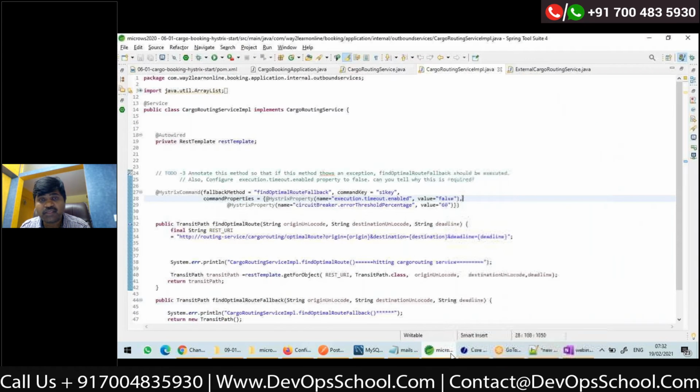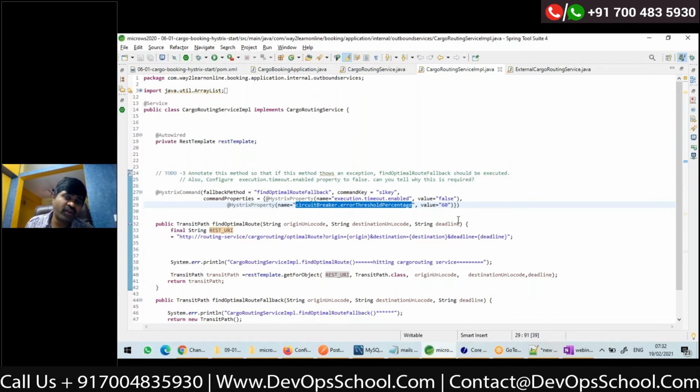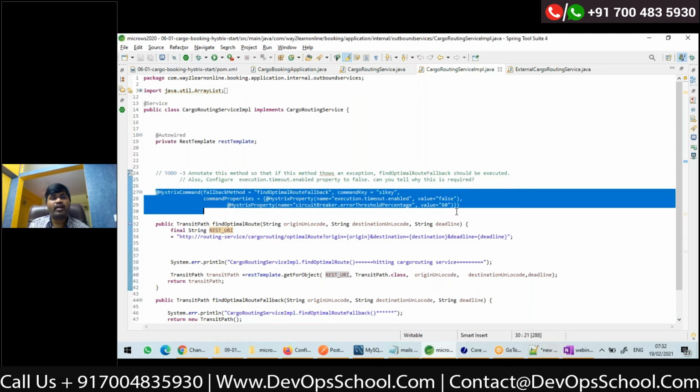One way is whenever I'm writing a Hystrix command, here I can configure the property circuit breaker dot error threshold percentage. By default, if you don't configure, the value is 50. If you want to override it, you can configure the value here along with the annotation.